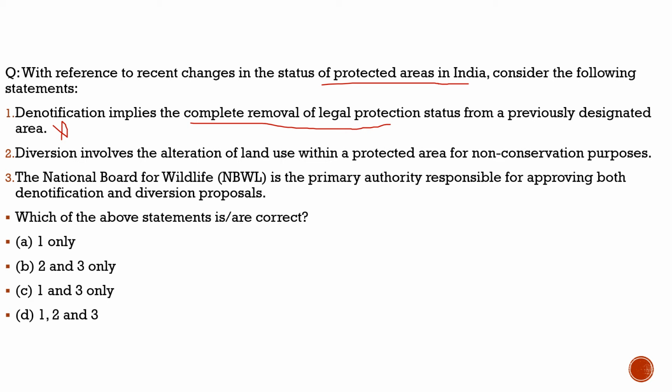Then the second statement says: diversion involves the alteration of land use within a protected area for non-conservation purposes. 100% correct. Then the third statement: the National Board of Wildlife is the primary authority responsible for approving both denotification and diversion proposals. 100% correct. Which is this board? It is the National Board of Wildlife, the primary authority responsible for approving both denotification and diversion proposals.